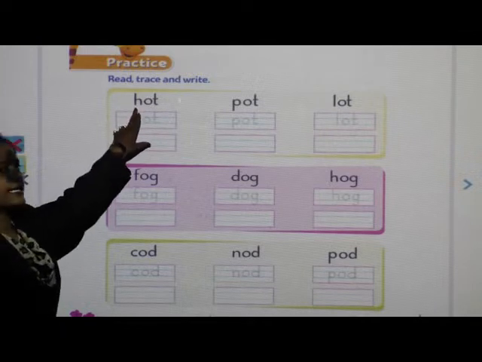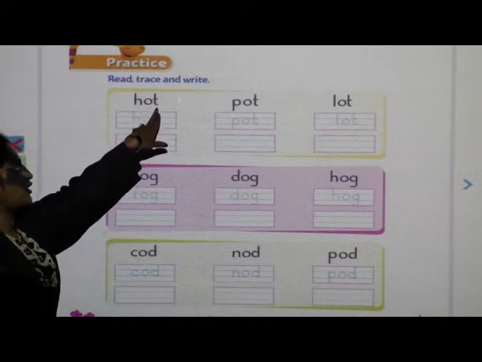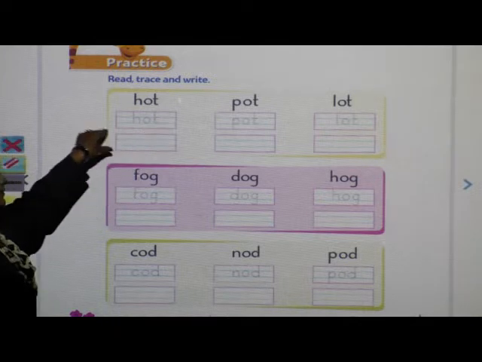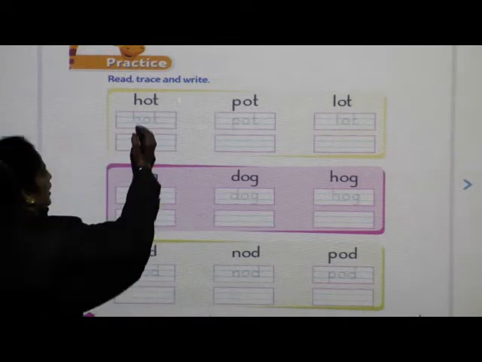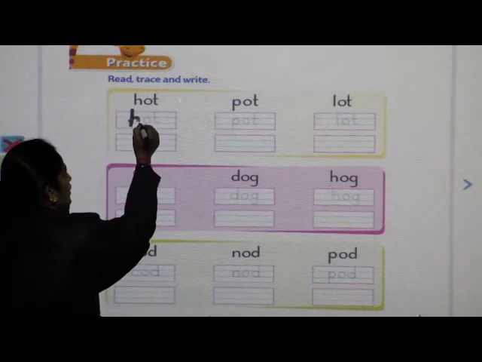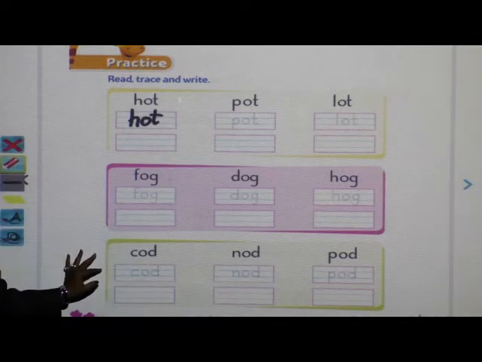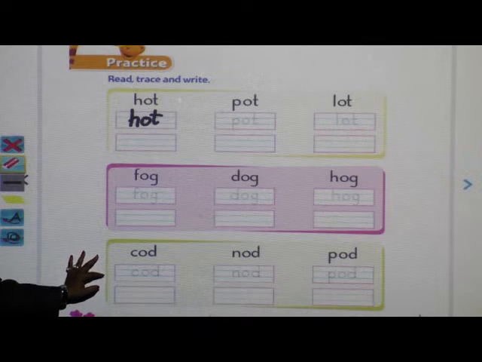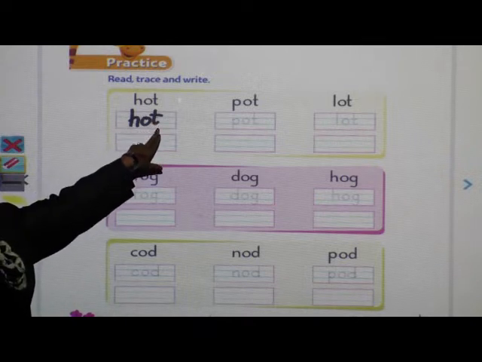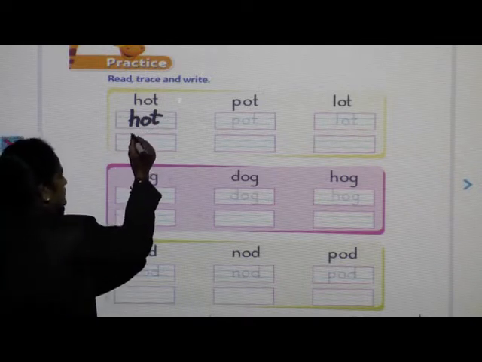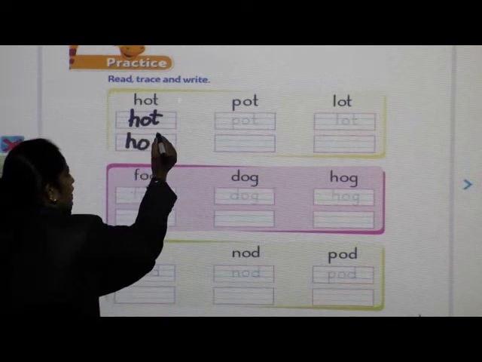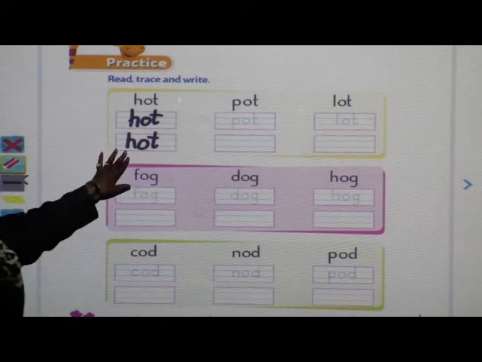First word, see here, hot. What is this? Now you have to trace hot. Read and write. Hot.